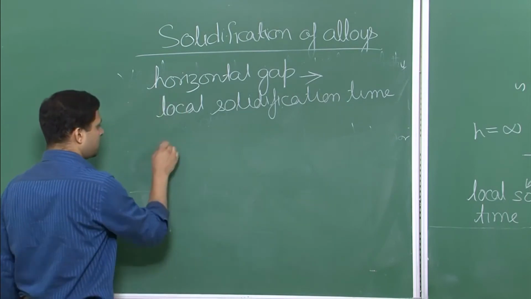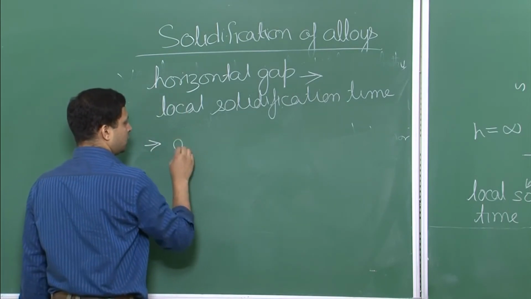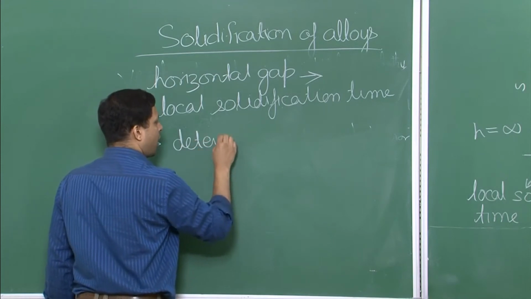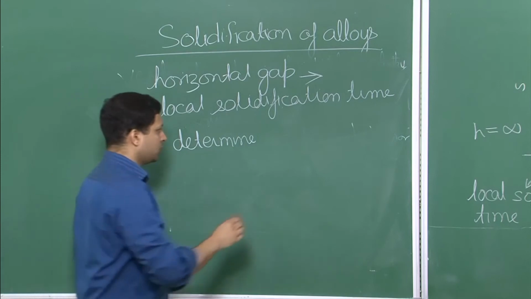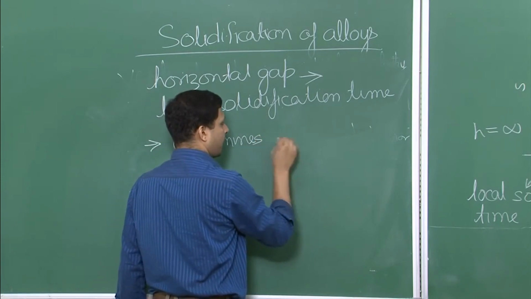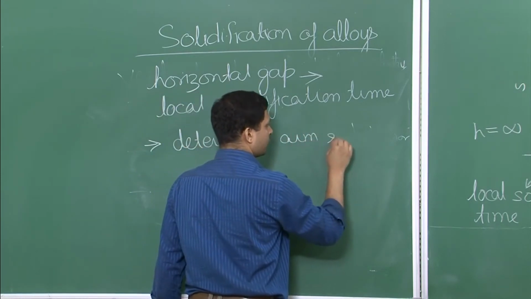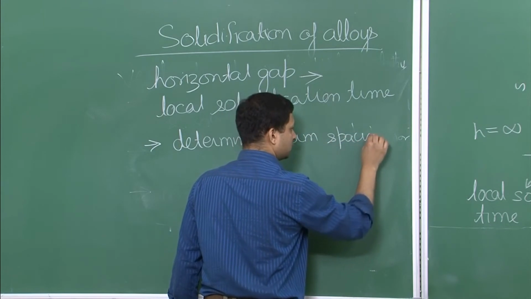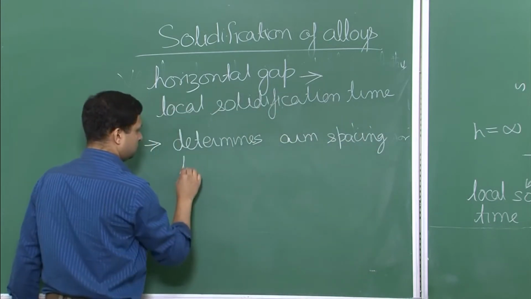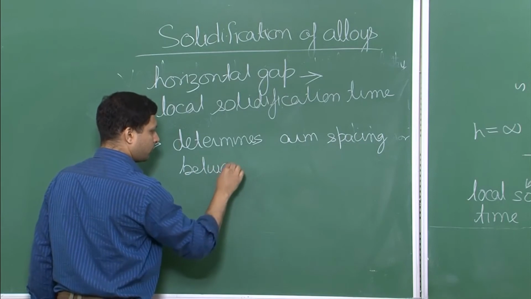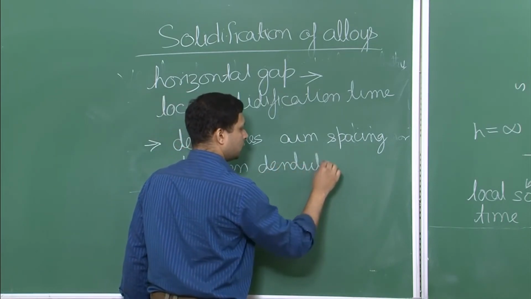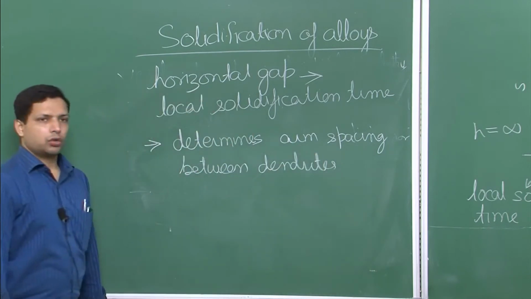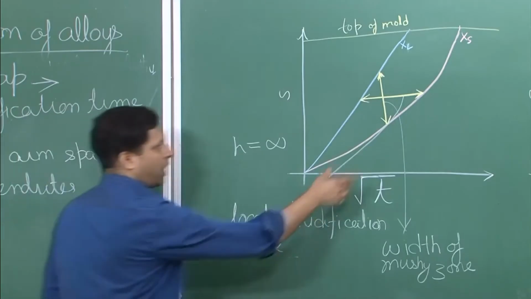What are those characteristics? It determines the arm spacing between the dendrites. So both of these gaps have importance.